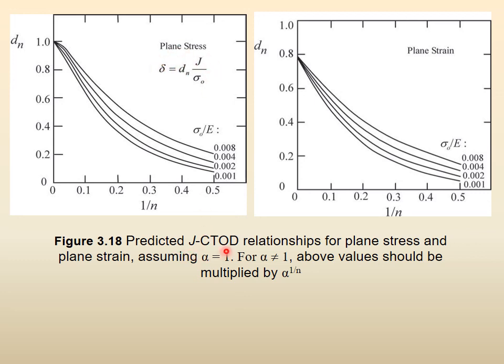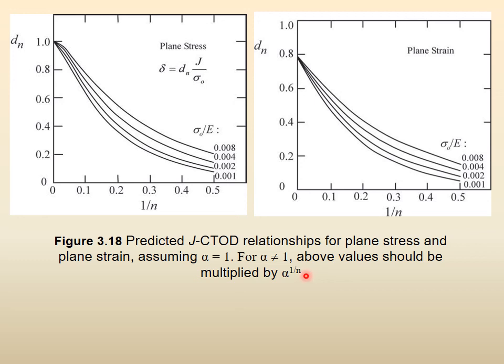So predicted J CTOD relationships, delta is CTOD for plane stress and plane strain, assuming alpha is equal to 1. Alpha is a factor which we are assuming equal to 1 in these cases. For alpha not equal to 1, the above values should be multiplied by alpha raised to 1 by n. Do you understand?